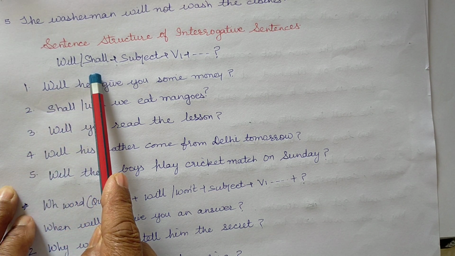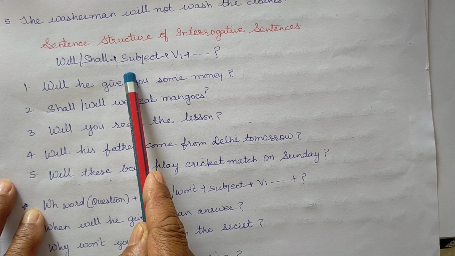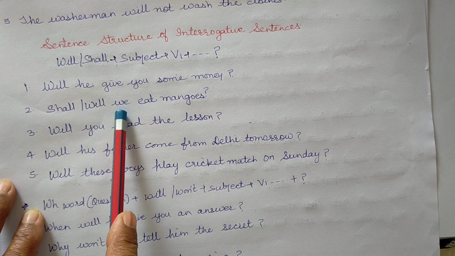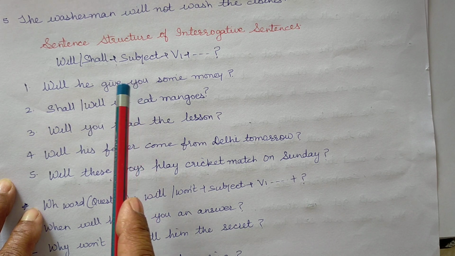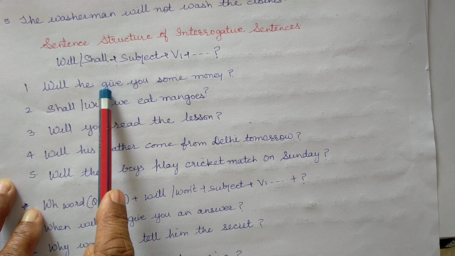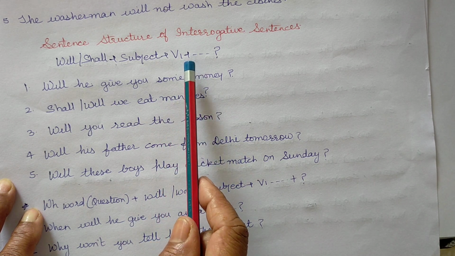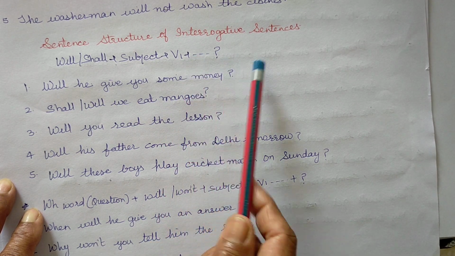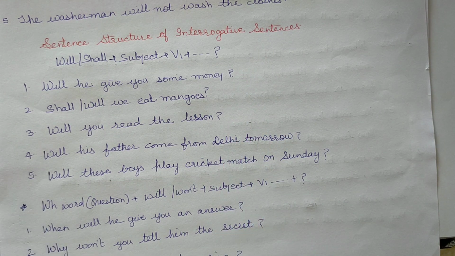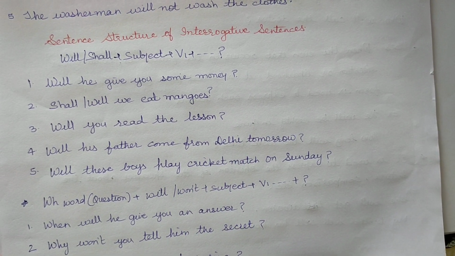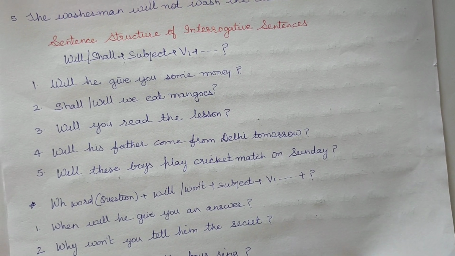So, question mark is a must in interrogative sentences.